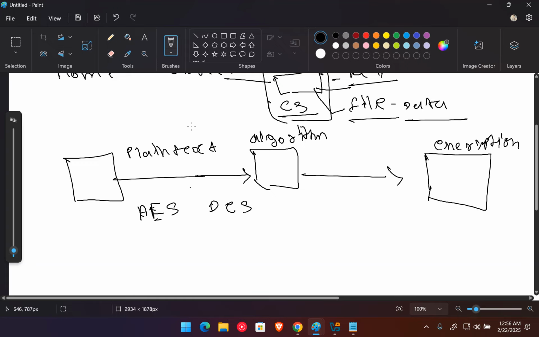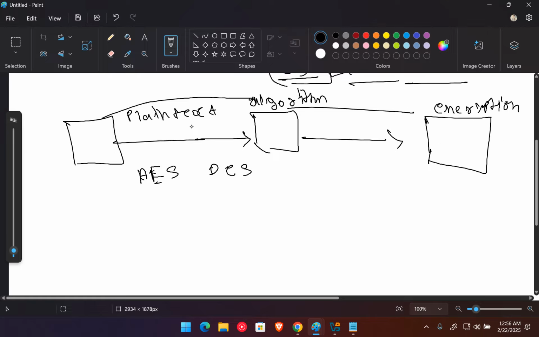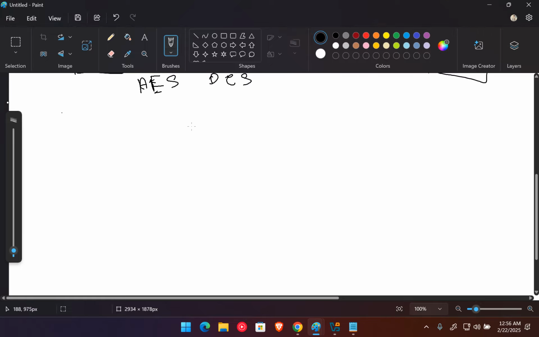What we are doing here is taking the plain data and encrypting it using some kind of algorithm. This is our main data file, plain text, and we use an algorithm to encrypt the data. There are multiple algorithms available, which I'm going to explain after some minutes.